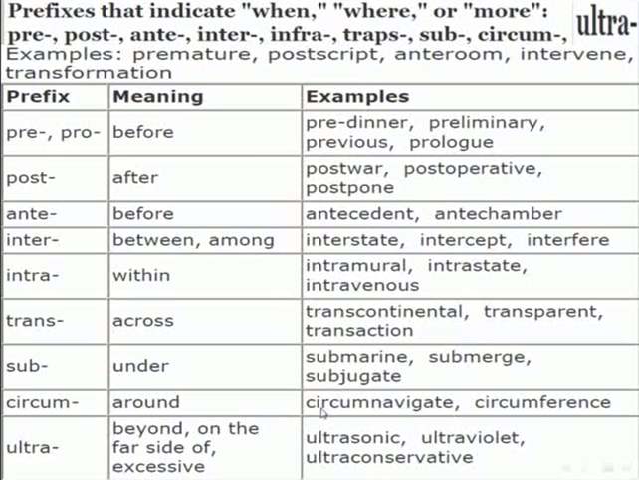Prefix circum, it means around. The example for the use for the prefix: circumnavigate. Right? Another example: circumference. Another prefix: ultra, it means beyond, on the far side of, or excessive. Example for the use of the prefix: ultrasonic, ultraviolet, and ultra-conservative.